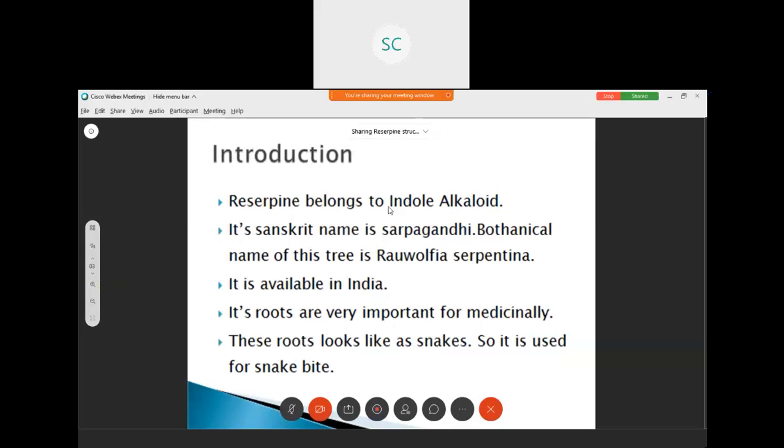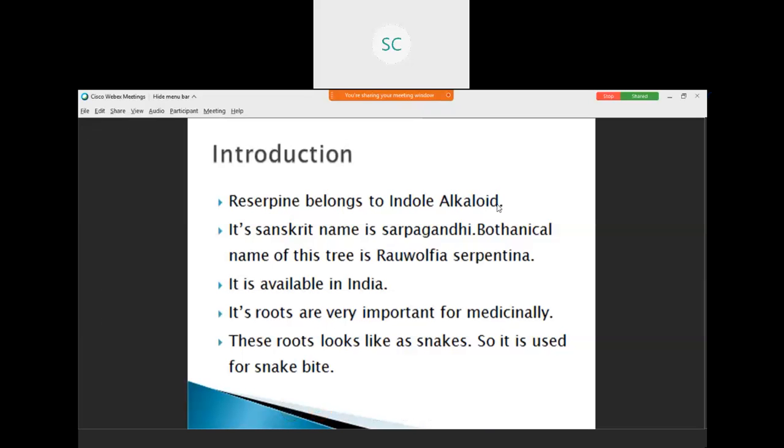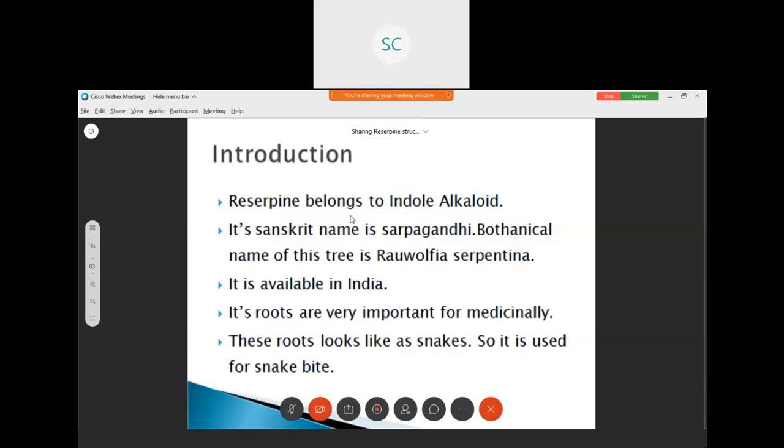Reserpine belongs to indole alkaloid because this reserpine structure contains an indole heterocyclic compound. So reserpine belongs to indole alkaloid.